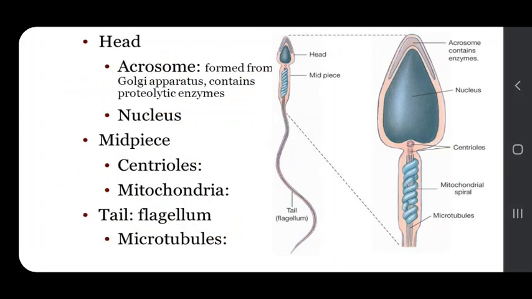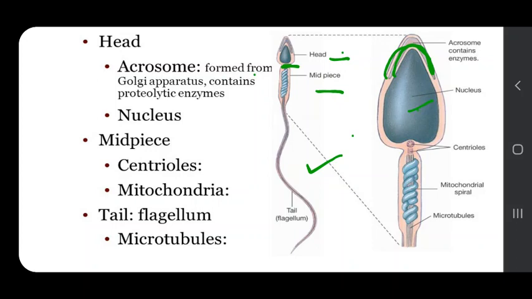Now see, this is the structure of spermatozoa. This is the head, middle piece and tail, and this region will be named as the neck region. In the head there is the acrosome in the form of a cap over the nucleus.